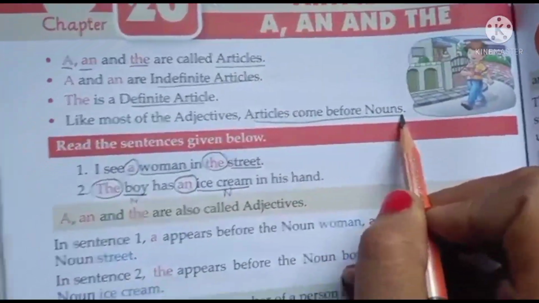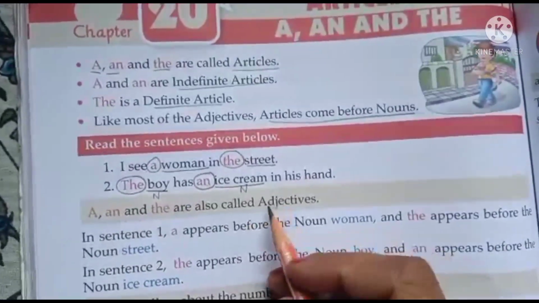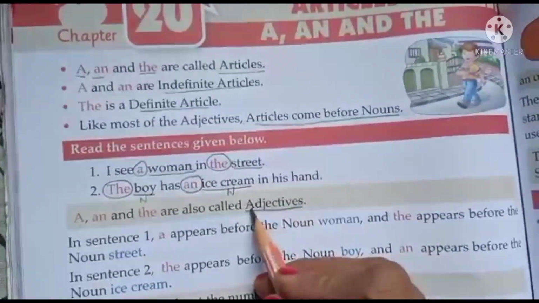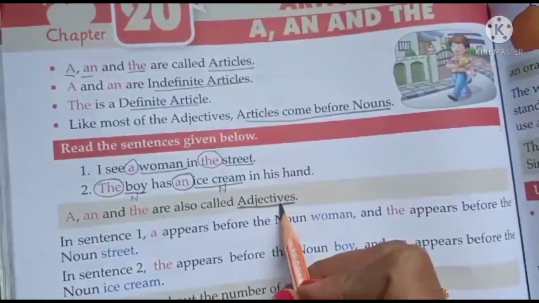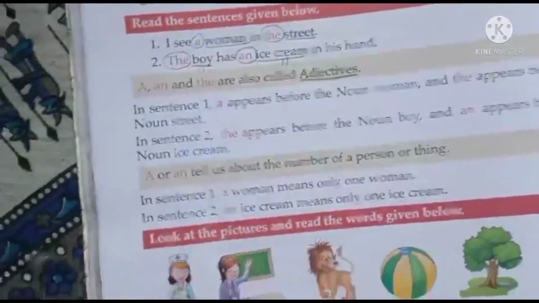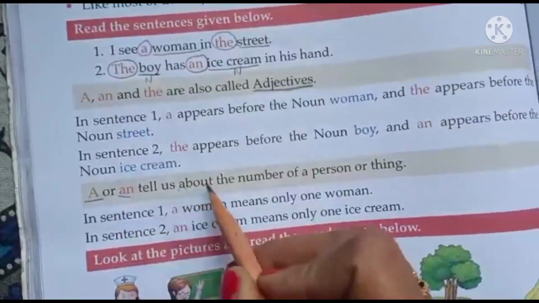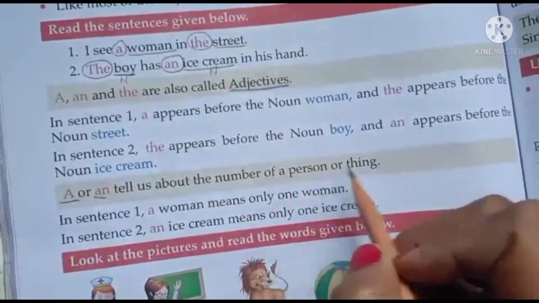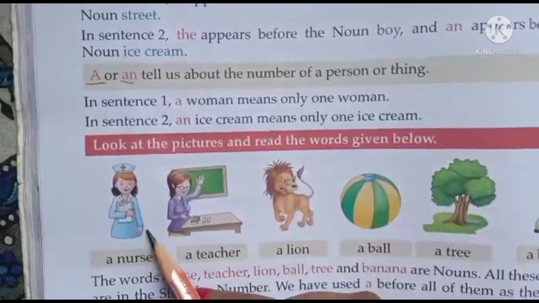Followed, children? A, an, and the are also called adjectives, children. Yes, we also call them adjectives because they are placed before the nouns. Now, what do we mean by a, children? A or an tells us about the number of a person or thing. Like, children, if I say a nurse, what do I mean to say?